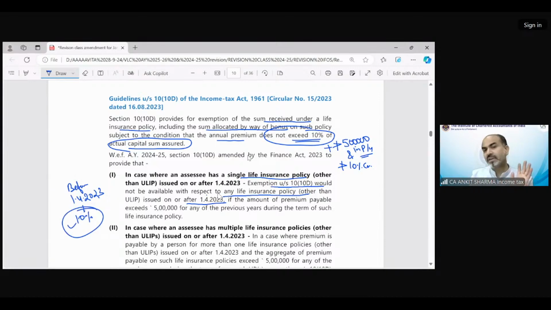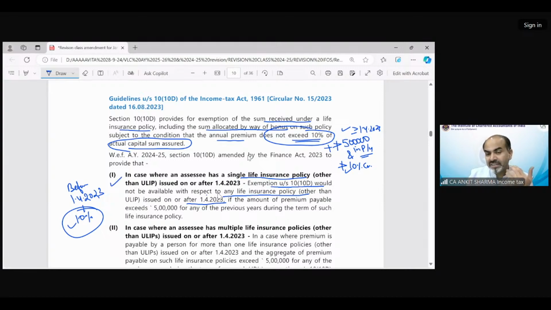If you satisfy this condition, you can get the exemption. But if the LIP policy has been issued on or after 1st April 2023, then two conditions would be applicable. So before 1/4/2023, one restriction. On or after 1st April 2023, two restrictions. Clear?